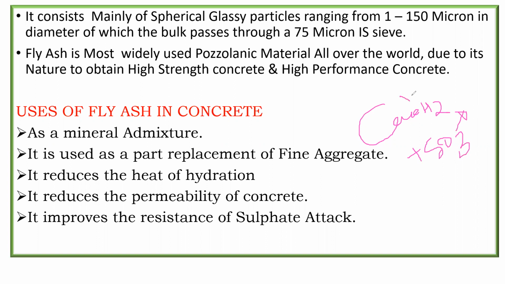So we want this calcium hydroxide to be utilized. When you add fly ash, this fly ash is a pozzolana, it will react with the calcium hydroxide, and as a result C-S-H gel is formed, right? We had seen that C-S-H gel is formed. Since the calcium hydroxide is utilized by the fly ash, the chances of sulfate attack are also less. So these are a few uses of fly ash in concrete.